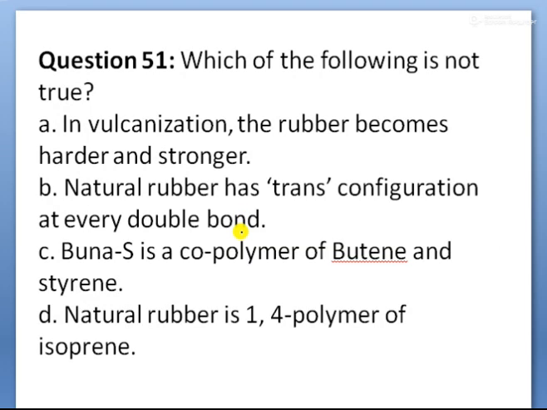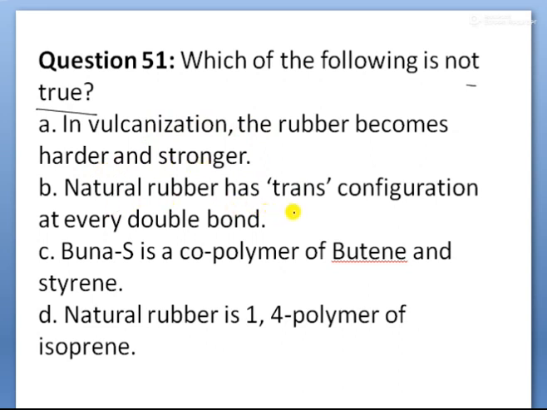Which of the following is not true? Here are the options, children. Not true is being asked. In vulcanization the rubber becomes harder and stronger. Correct. The vulcanization process changes the properties of rubber. That's why after vulcanization the properties change, it becomes harder and stronger.